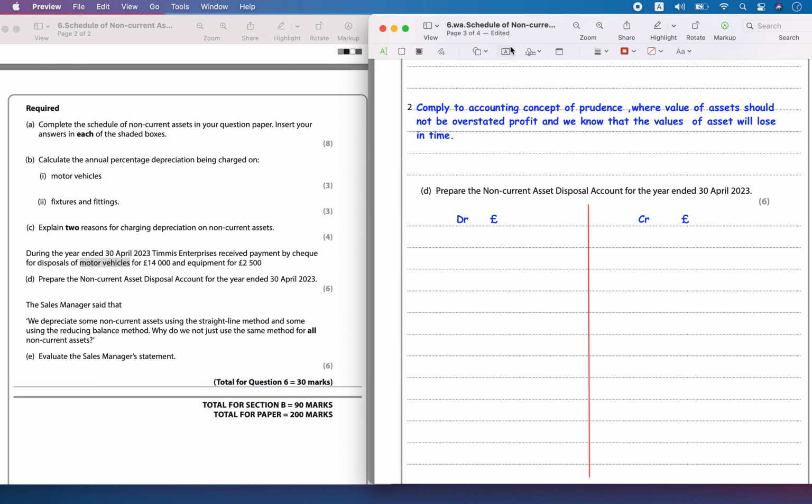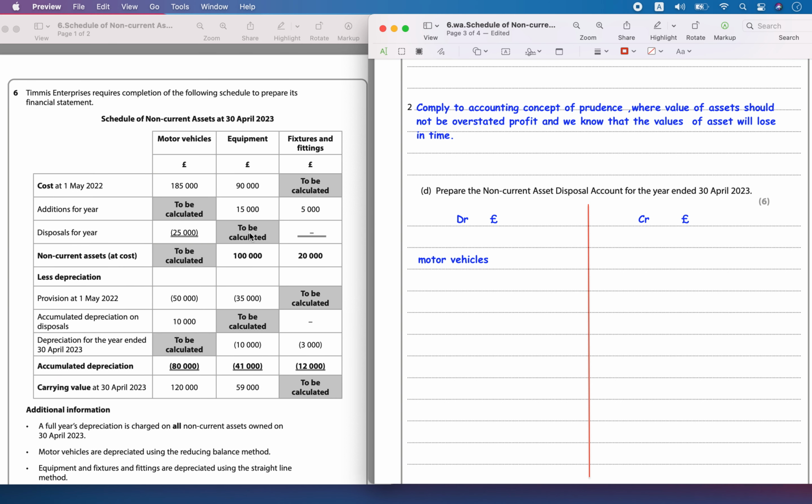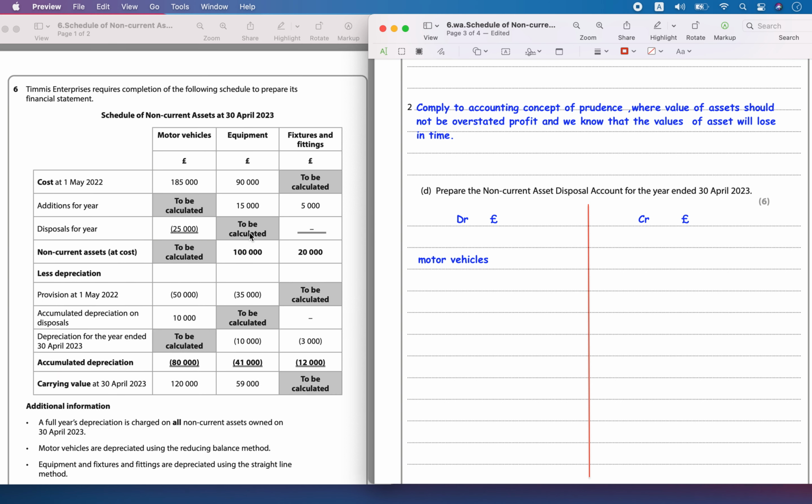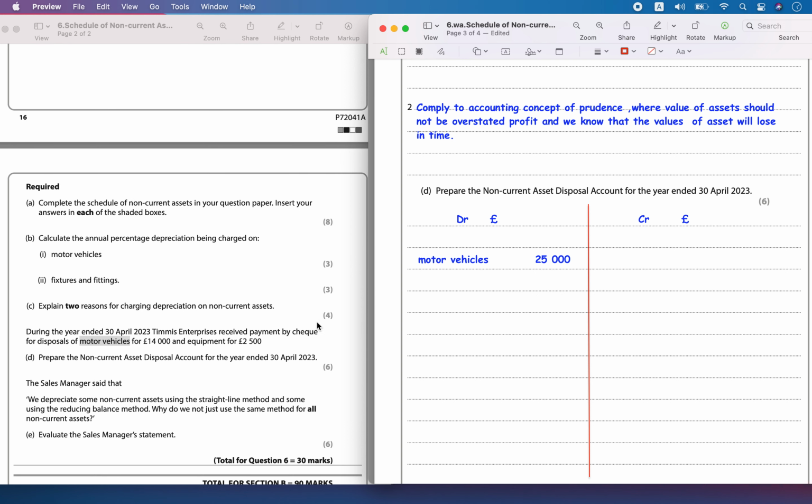One is a motor vehicle. So the motor vehicle was disposed, and what was the cost of the motor vehicle? The motor vehicle's cost was 25,000. They have given the value of the cost that was disposed in the schedule of assets.